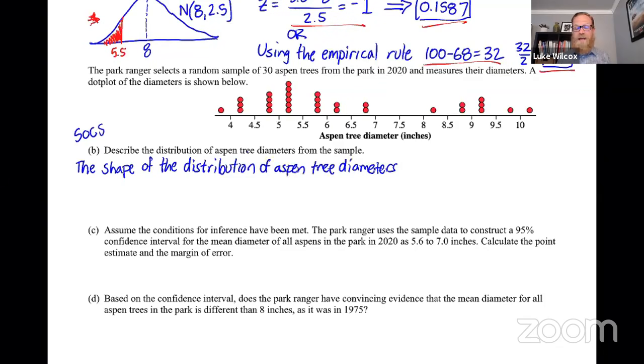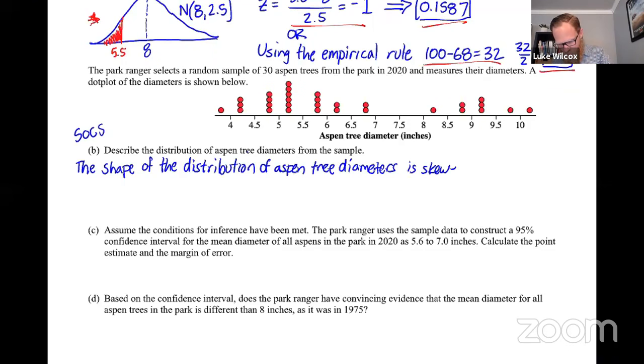So now that I've established context there, I don't have to continue to say over and over again, distribution of aspen tree diameters. I can just say distribution, and clearly I've already identified what that distribution is at the very start of my solution here. Now, thinking about the shape on this one, sort of a weird shape here. I definitely wouldn't say that it's symmetric. In fact, it looks like it's being drawn out to the right a little bit there. So I would say that this is a skewed right distribution.